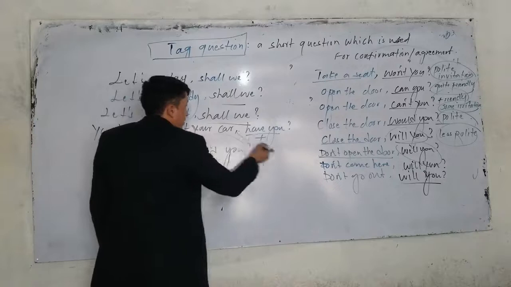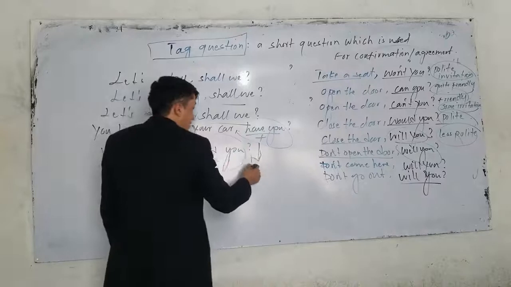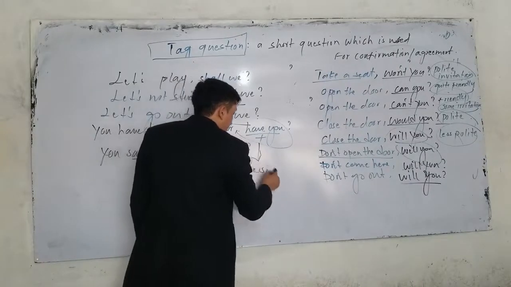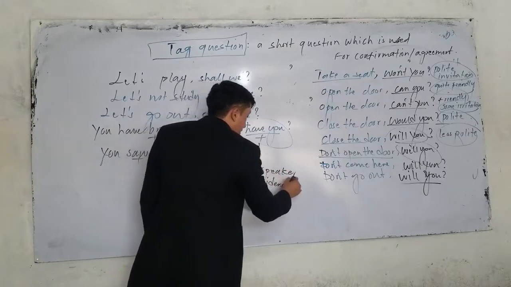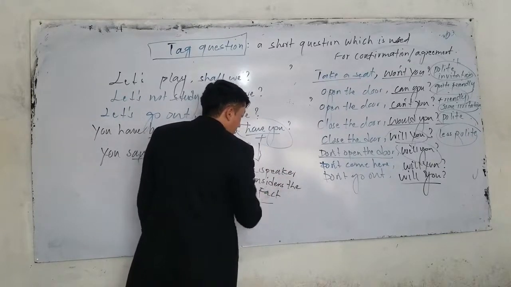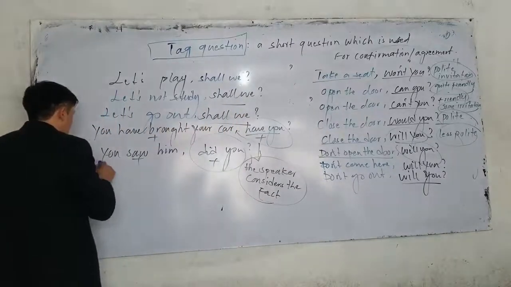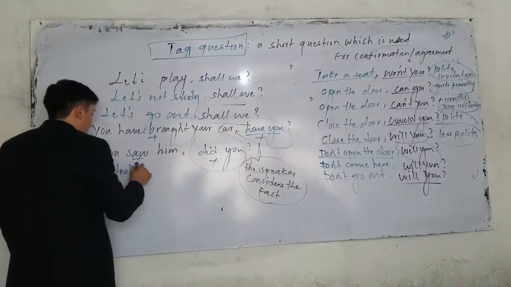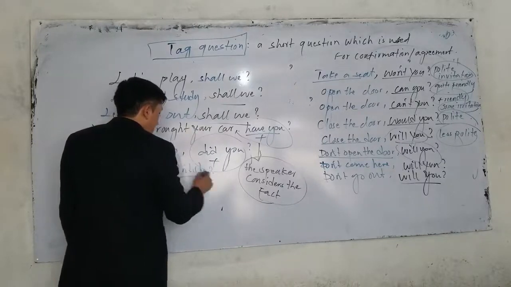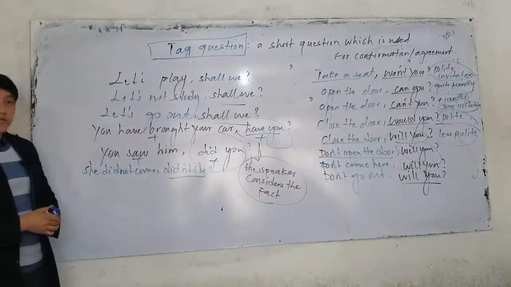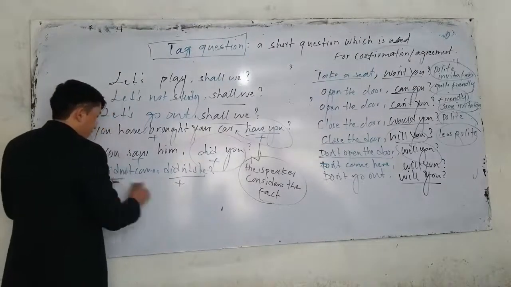Now, if you use a positive sentence for a positive tag, it shows that the speaker is considering the fact. Look, the speaker considers what? The fact. If you use such sentences. For example, or doesn't matter, negative to negative. Look, she, for example, she did not come. Didn't she? She did not come what? Didn't she? Now, here if I say she did not come, didn't she? Or positive to positive, negative to negative. In this case, negative and negative.